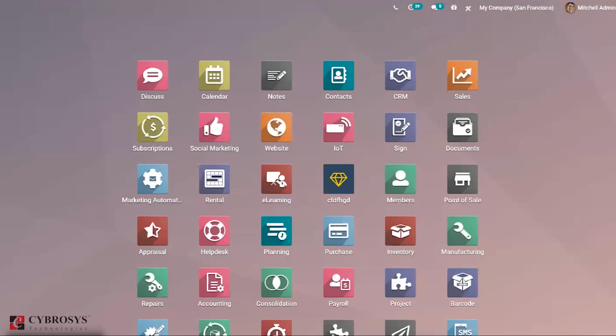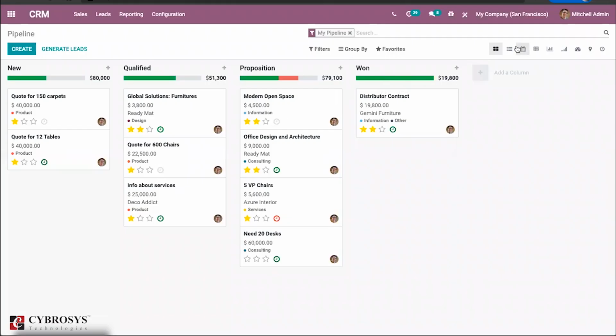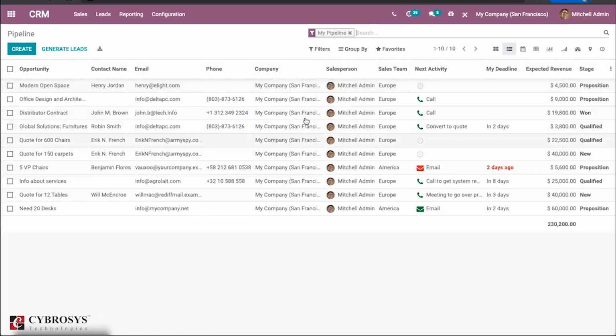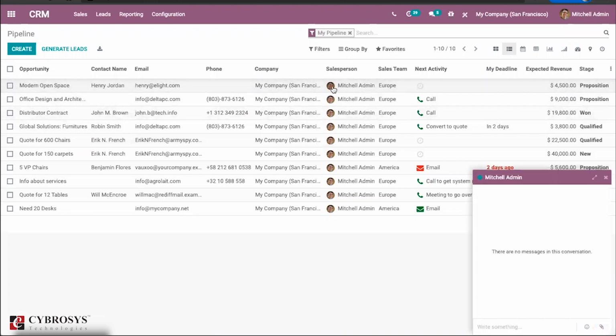As I told you, there are many UI changes brought in Odoo 14. One of the major changes is the view of a list, which we call the list view. Here you can find more features than in the previous version. One of the features is that you can see a salesperson with their avatar or image. The main benefit is that once you click on it, you can directly chat with that particular person right away from here itself.